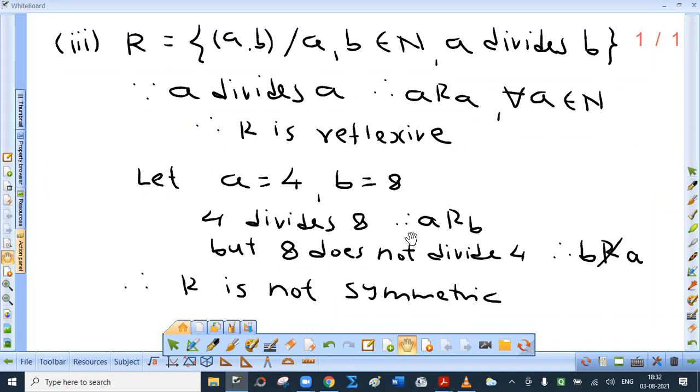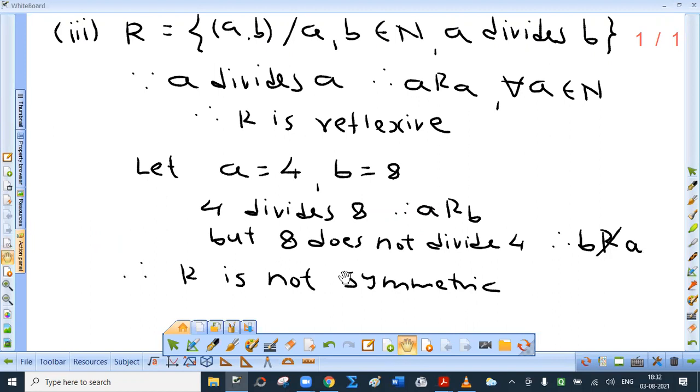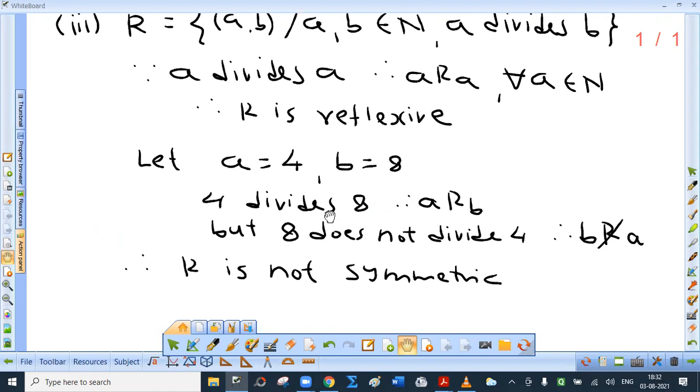Which means A is related to B. Now does 8 divide 4? No, it doesn't. So A R B does not imply B R A. That is, B is not related to A. So clearly the relation is not symmetric. I hope you are getting this.